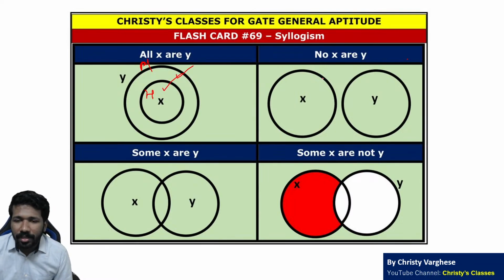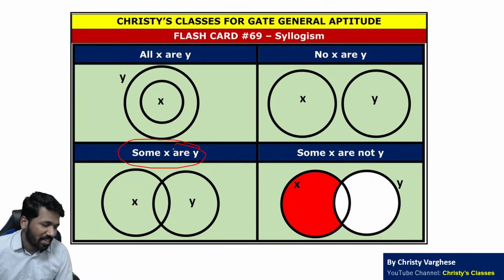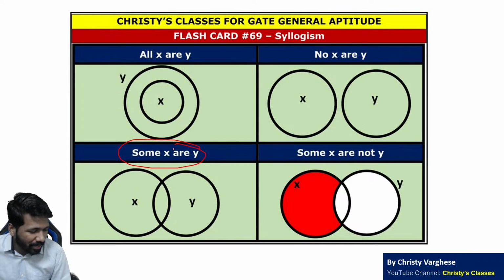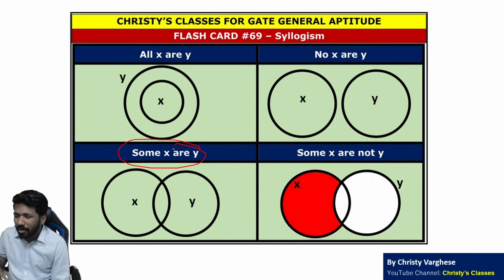Now no x is y, like no humans are donkeys. So humans and donkeys have no intersection. This will be humans, this will be donkeys. Now if you want to represent some humans are donkeys, yeah, in syllogism please understand that some things will be totally absurd in real life, that way also sentences can be written. Some humans are donkeys, we know that no humans are donkeys, but you have to assume some humans are donkeys. Accordingly you have to conclude.